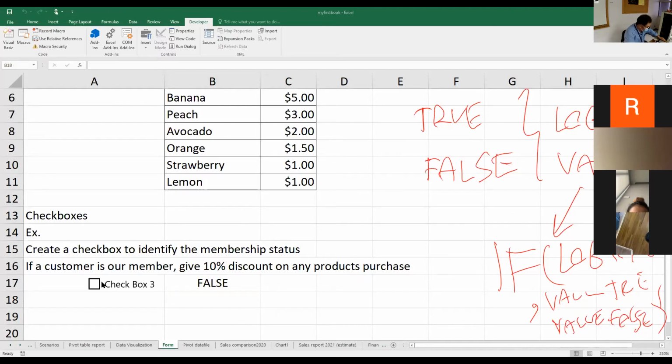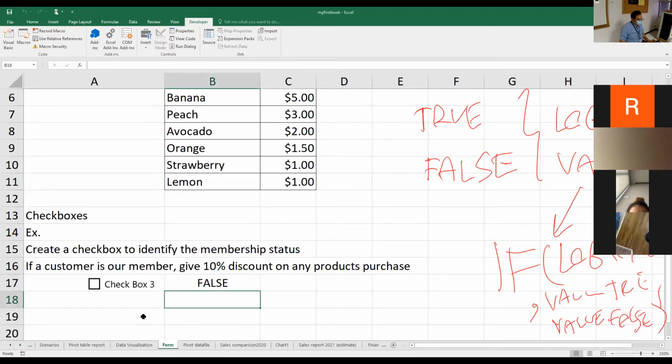For example, if our customer is a member, we give him or her 10%. So we put value if true to be 10%. And if he or she is not our member, we give nothing for the discount, something like that. So we will use the checkbox to designate the discount rate for the customer. Okay, so let's create this thing together.